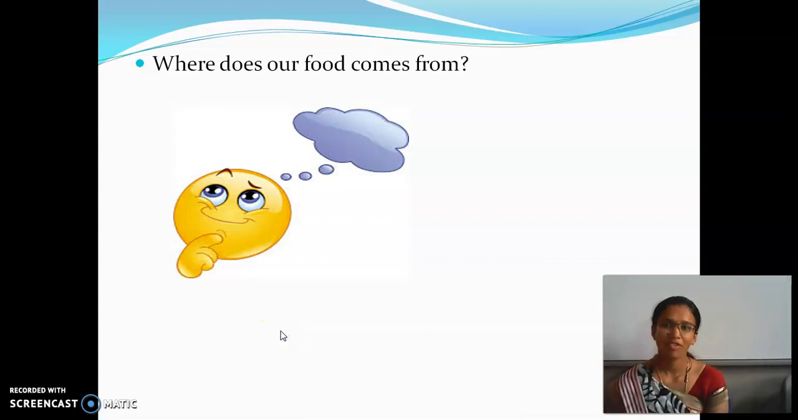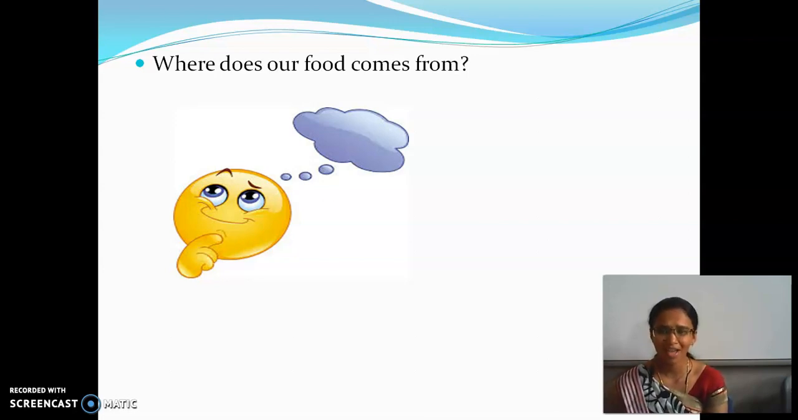Yes, now we will continue from our last session. Last session we saw about food, and based on the food which we eat, we are classified into two: vegetarian food and non-vegetarian food.